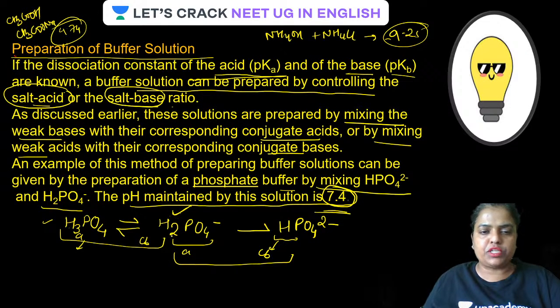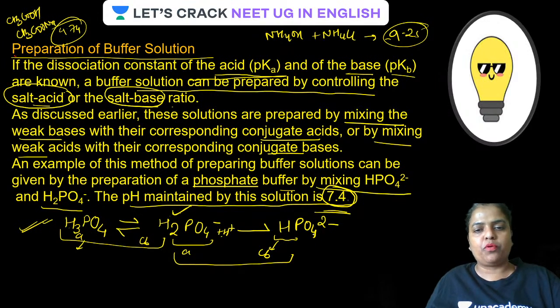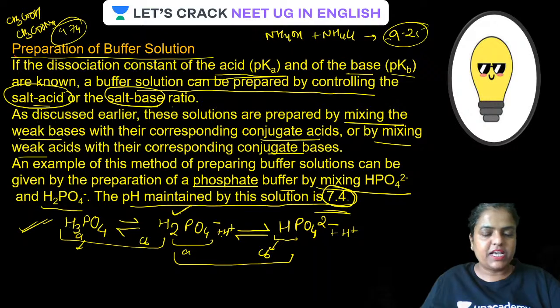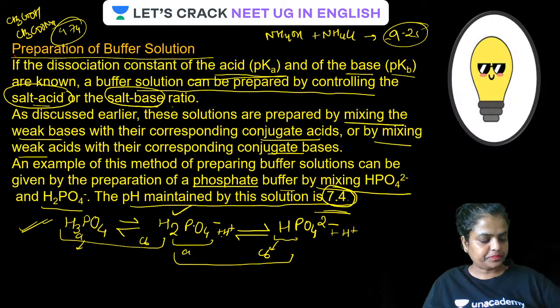As on accepting the proton, the equilibrium shifts backward and forms phosphoric acid. On losing the proton, it forms its conjugate base and the equilibrium shifts in the forward direction like this. So this is an amphiprotic species.